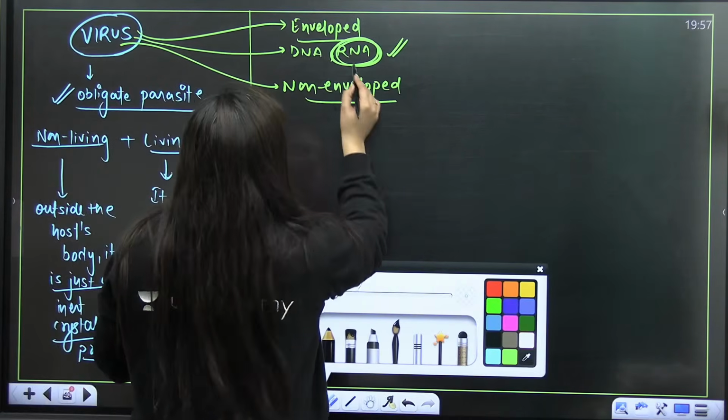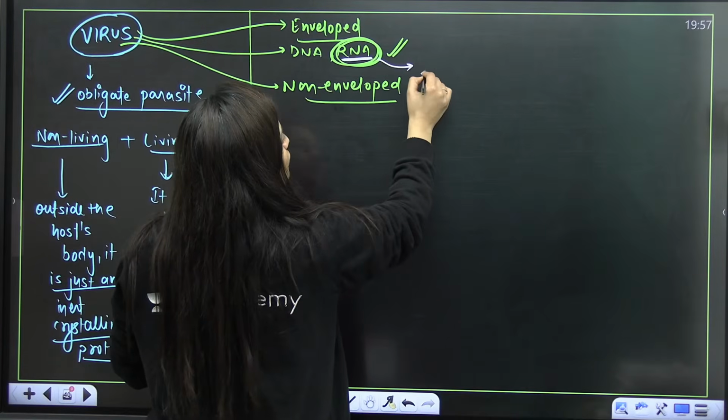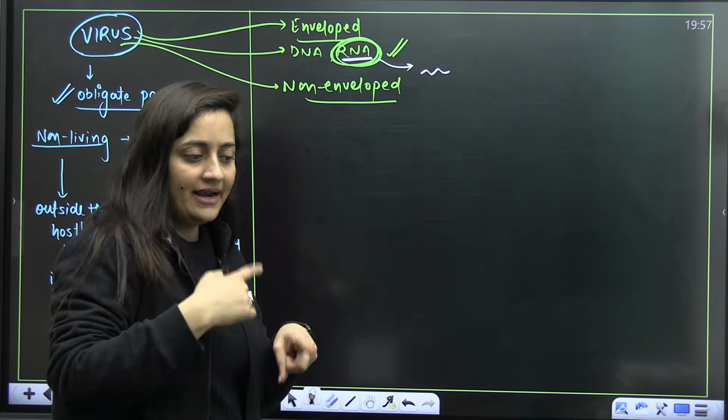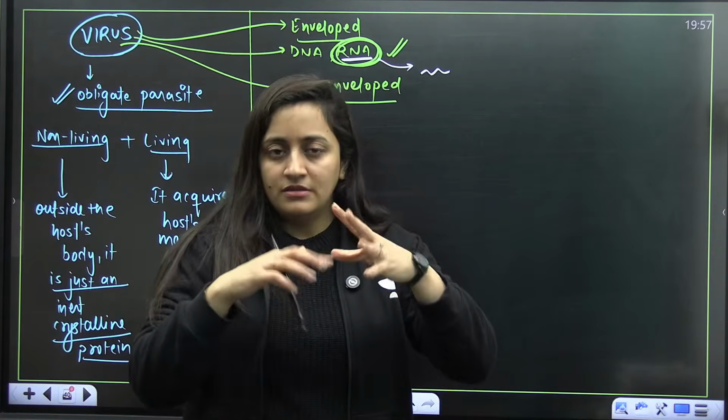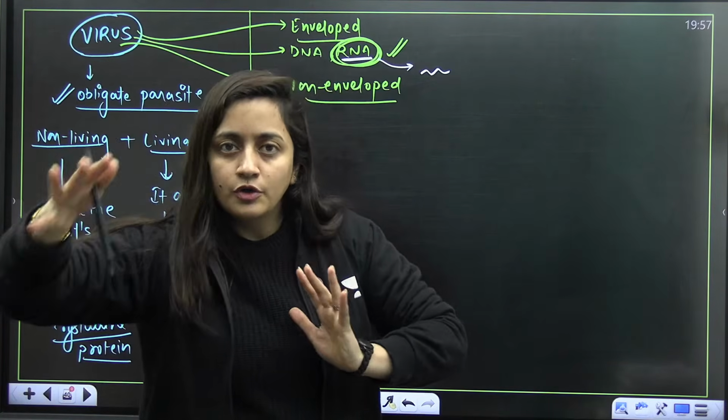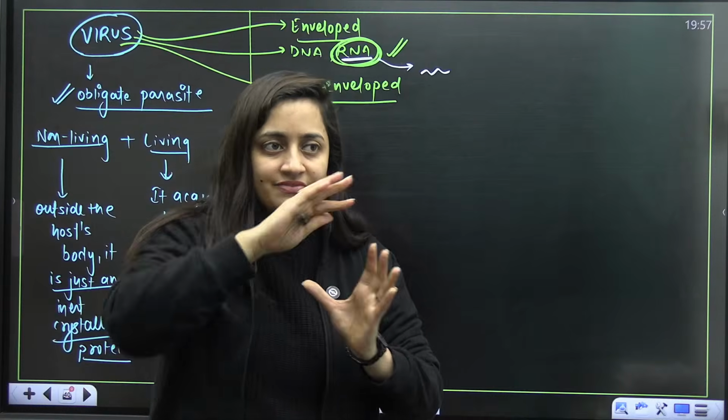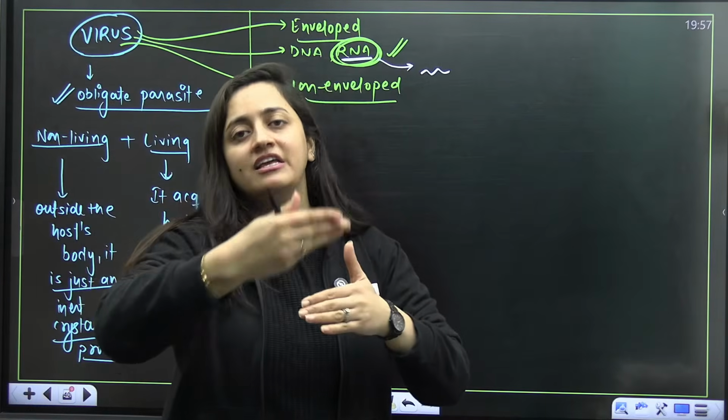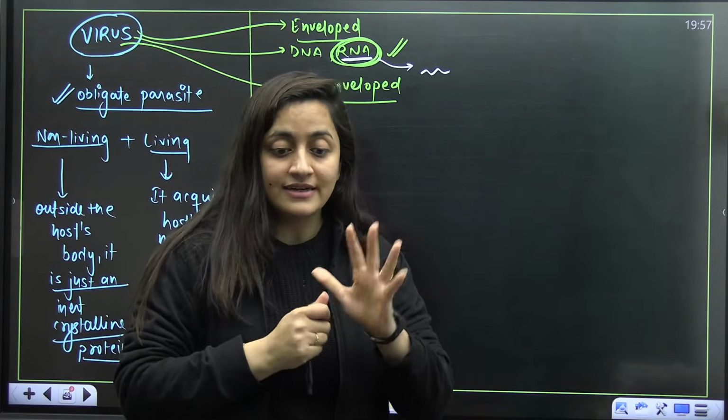RNA virus is more dangerous. Why is it so? Because RNA, you know that it will mutate immediately, right? So if there is one strain, then mutation will be there. It can result in another strain as well. Then further, mutations are very fast, because RNA, we know that it is unstable, right?